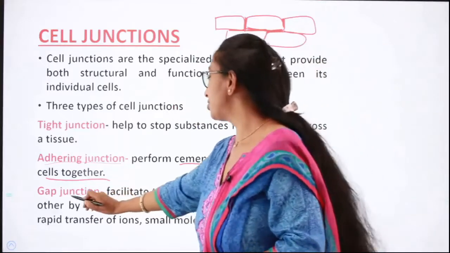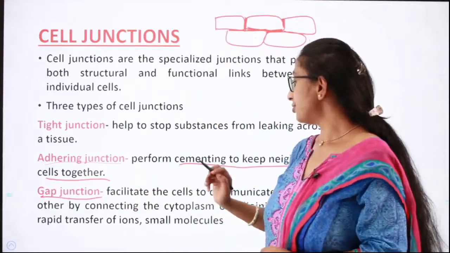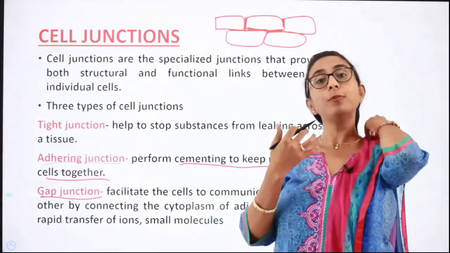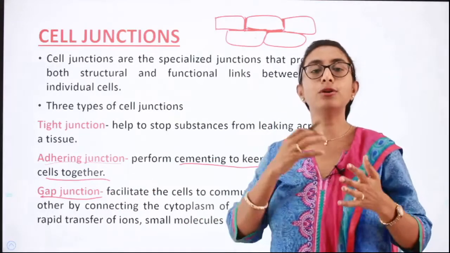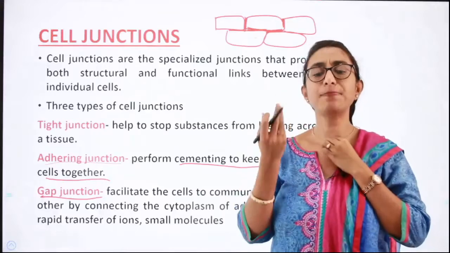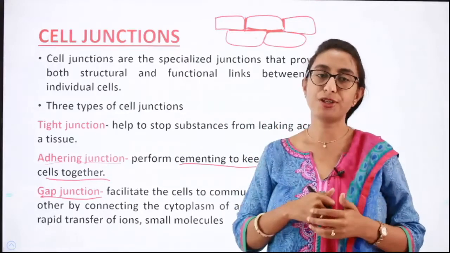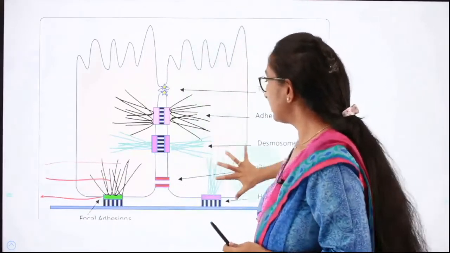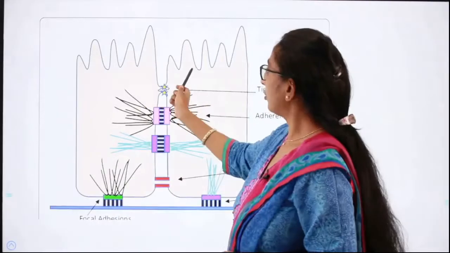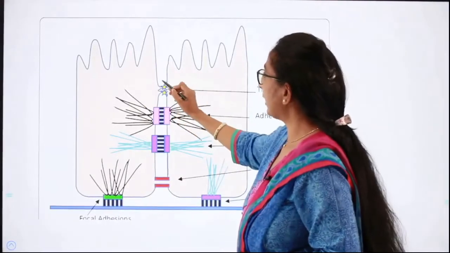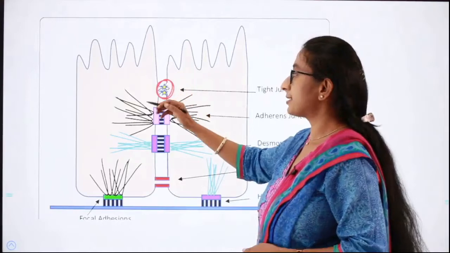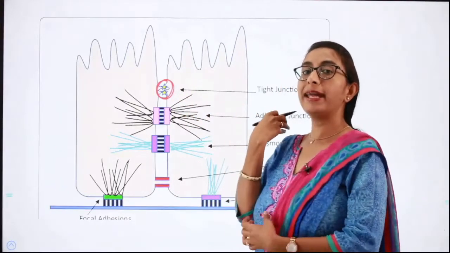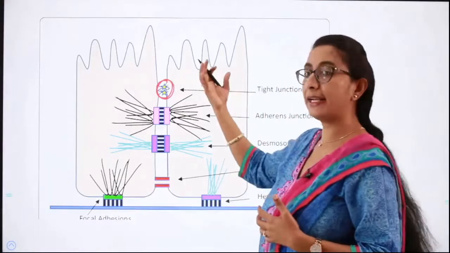Then comes the gap junction. Gap junction facilitates the cells to communicate with each other by connecting the cytoplasm of adjoining cells and for transport of ions. So for transport of simple molecules, the gap junction is useful. I'll show you the picture again. See here, these are the two cells. These two are held together here by the tight junction, which prevents the movement of substances into the tissues.